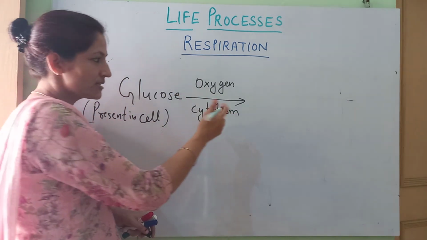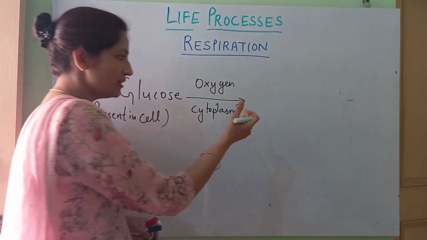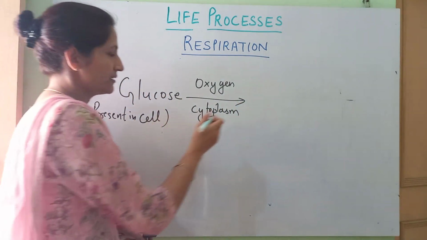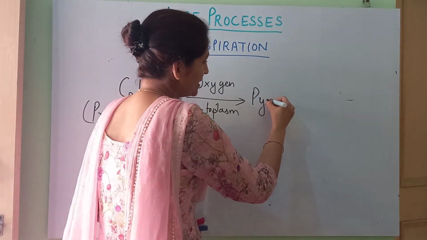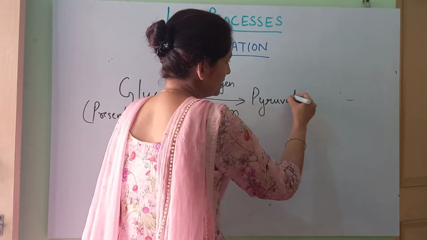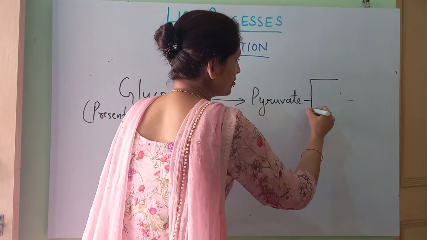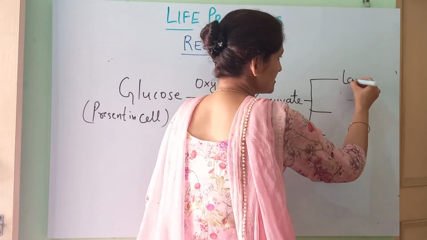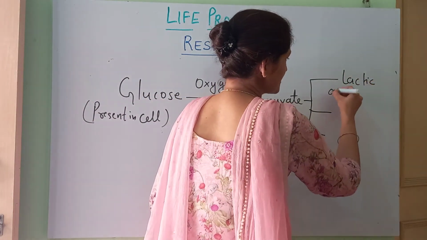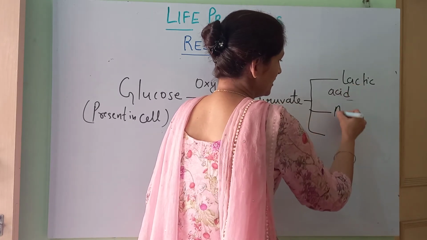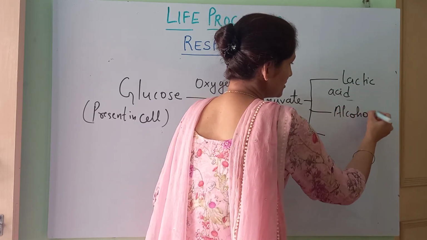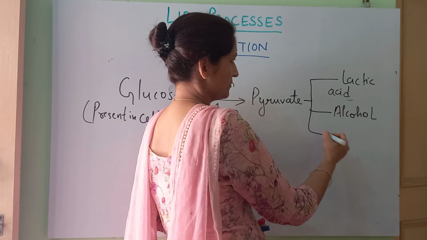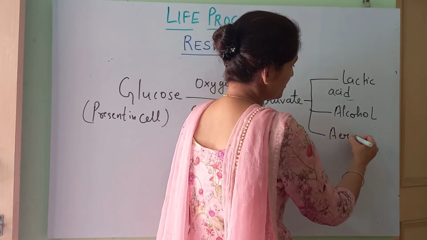Now this is breaking down into an intermediate, that is pyruvate. Further this pyruvate follows three pathways. Okay? This is lactic acid fermentation, alcoholic fermentation, and aerobic respiration.